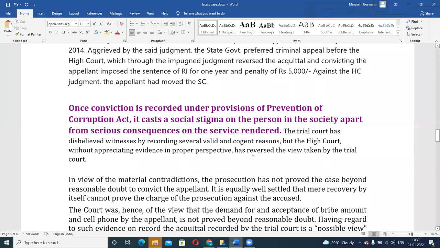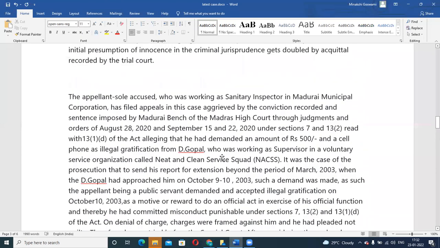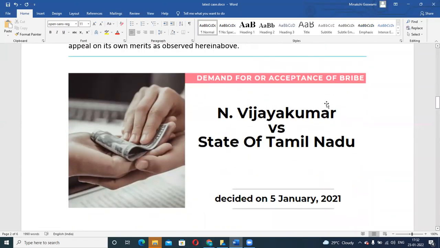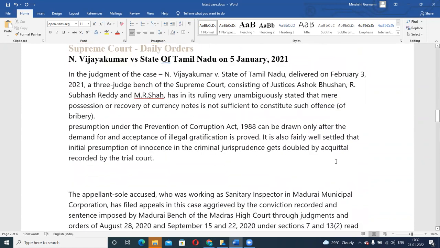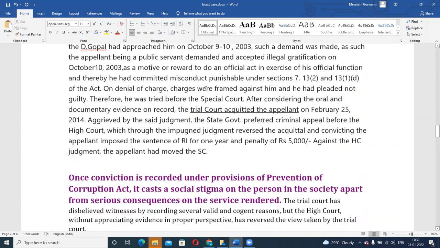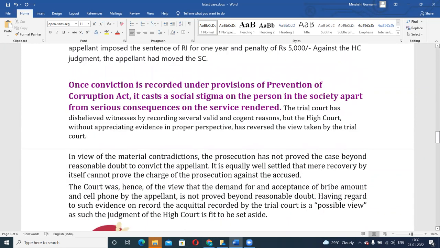Now, in this case, the matter was filed before the Supreme Court, because the person was not happy with it, right? The sanitary inspector was not happy with it, so he filed a case in the Supreme Court. Now, the Supreme Court said that once conviction is recorded under the Prevention of Corruption Act, because it is a serious crime, there is always this social stigma that gets attached to the person that yes, maybe while doing his work, while providing the public service, this person has done something wrong. He is taking bribe or he is demanding bribe.